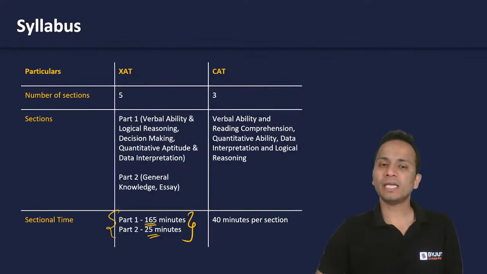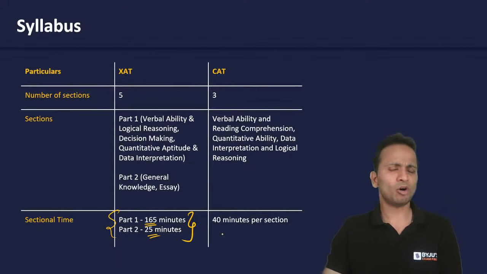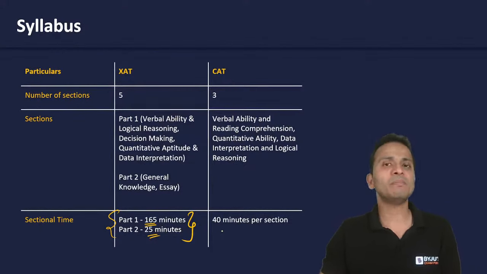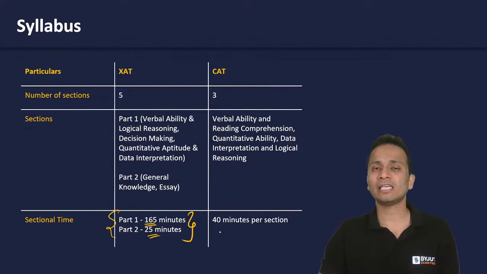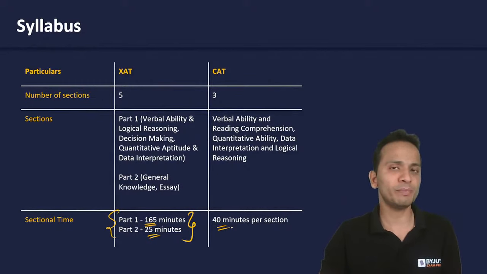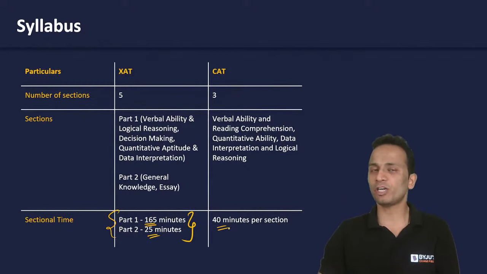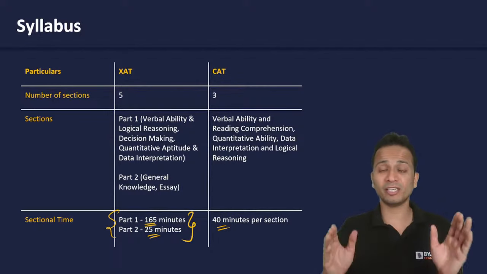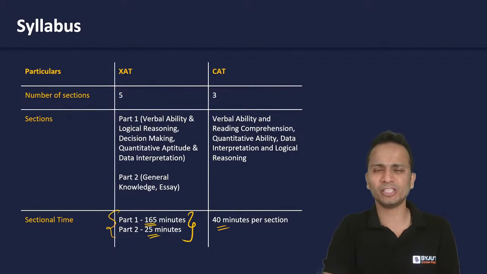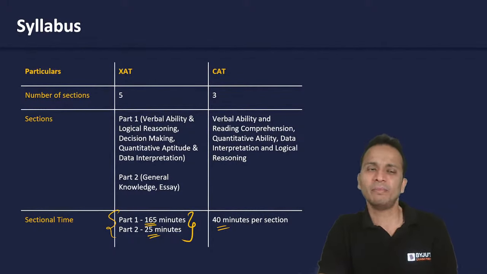Now the next thing is the time limit. All of you would know that the CAT examination is divided into 3 sections, and there is a sectional time limit: every section has a time limit of 40 minutes. So 40 minutes for the first section, which is submitted automatically after 40 minutes, again 40 minutes for the second section, and again 40 minutes for the third section.